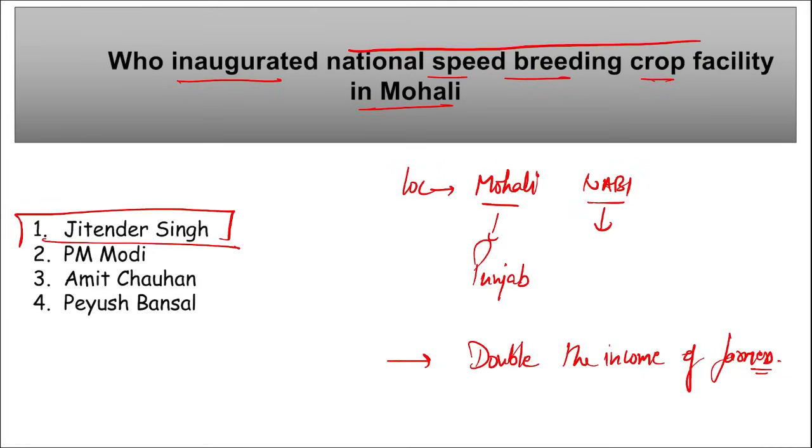Then this Speed Seeds facility will support all the states of India such as Punjab, Himachal Pradesh, Haryana, Union Territory of Jammu and Kashmir also, correct? This facility will be used to develop new crop varieties such as wheat, rice, soya bean, pea, tomato, etc. using a controlled environment there.